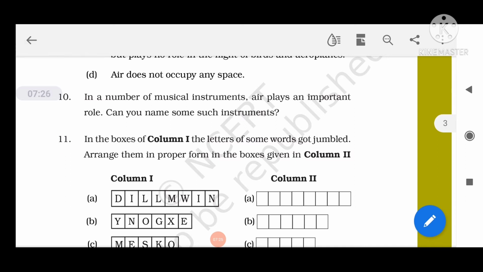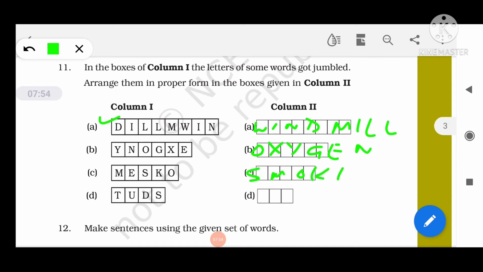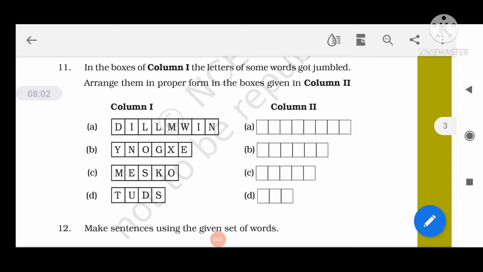Now question number 11, we have to arrange these words. This should be windmill, WINDMILL, and this one seems to be oxygen, OXYGEN, and this one is smoke, SMOKE, and this one is dust, DUST. Now move to question number 12.